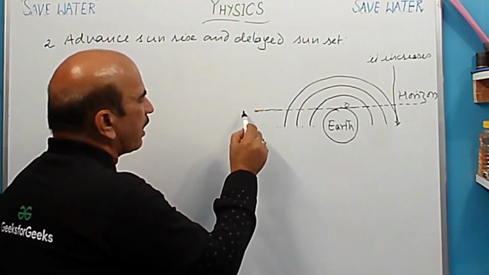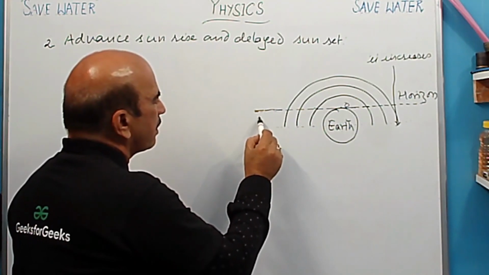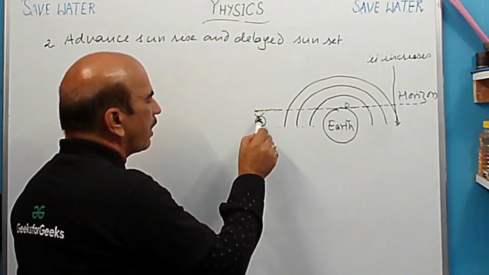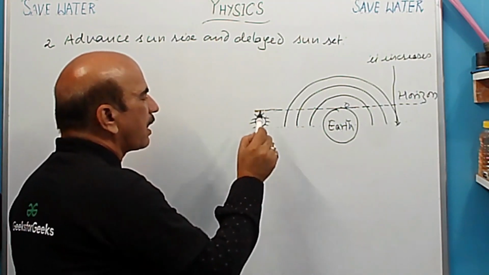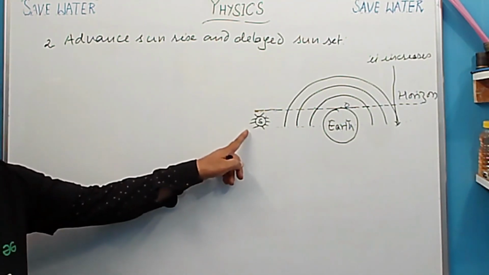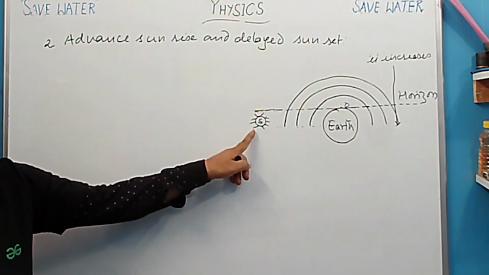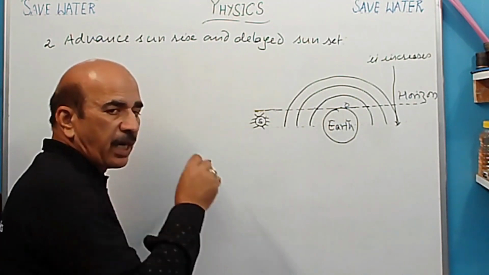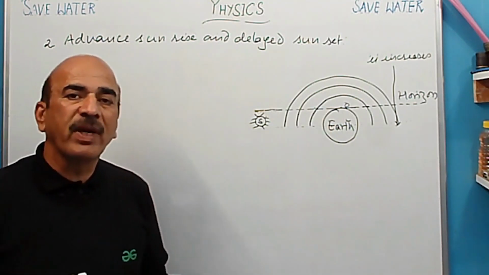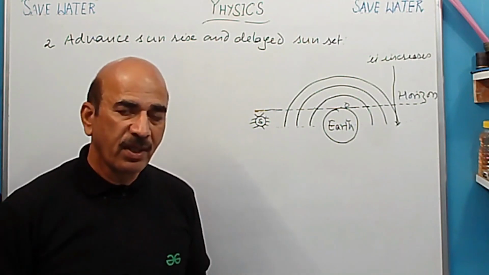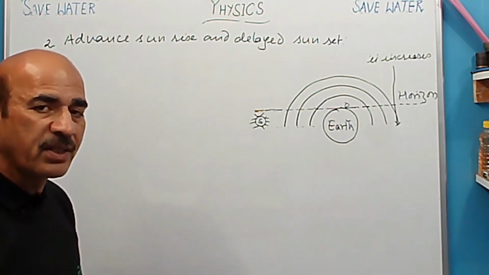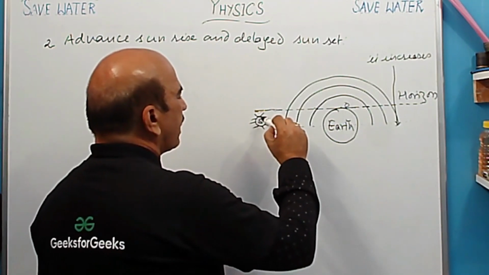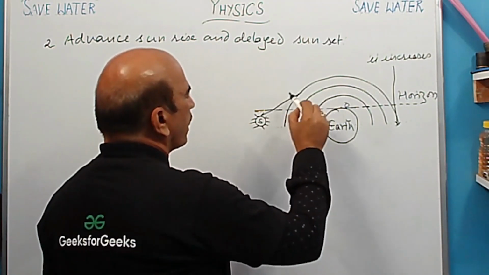तो सन जो है हमारा यहां पर है. Here is the sun. So this is the sun here. And what will happen? A ray of light will start from the sun, and it will come to the atmosphere. Atmosphere में enter करेगी because it has to give us energy. Okay. क्योंकि sun हमको energy देता है. It is the ultimate source of energy on the earth. So light is coming from the sun, and it is okay, यहाँ पर आ गया.